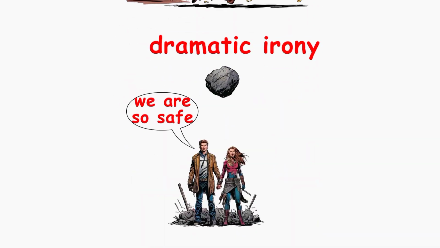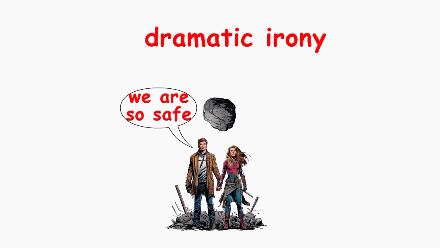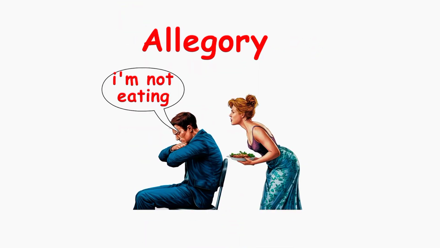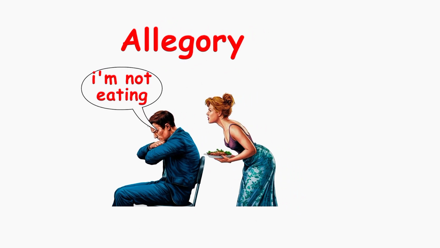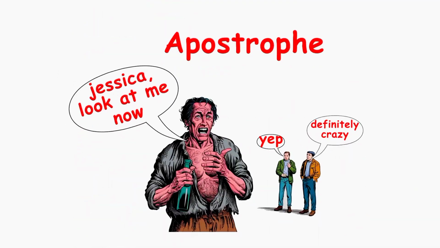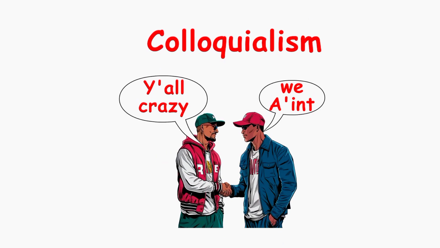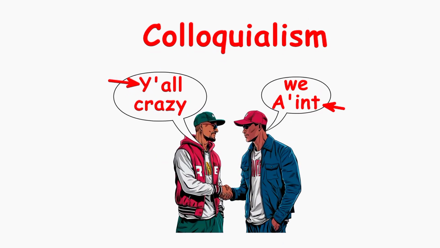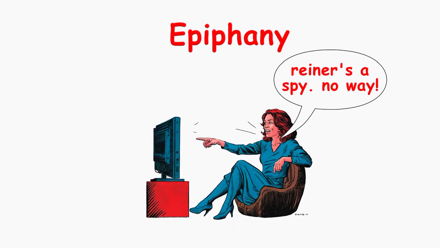Dramatic irony, when the audience knows something the characters don't, like in a horror movie when we know the monster is behind the door, but the character doesn't. Allegory, a story where characters and events represent bigger ideas. Just because you don't eat other people's food doesn't mean other people won't eat your own. This is not about food. Apostrophe, when a character speaks to someone or something that isn't there. Colloquialism, using casual, everyday language in writing. Ain't and y'all are colloquial words. Epiphany, it's the realization moment when a character figures something important out.